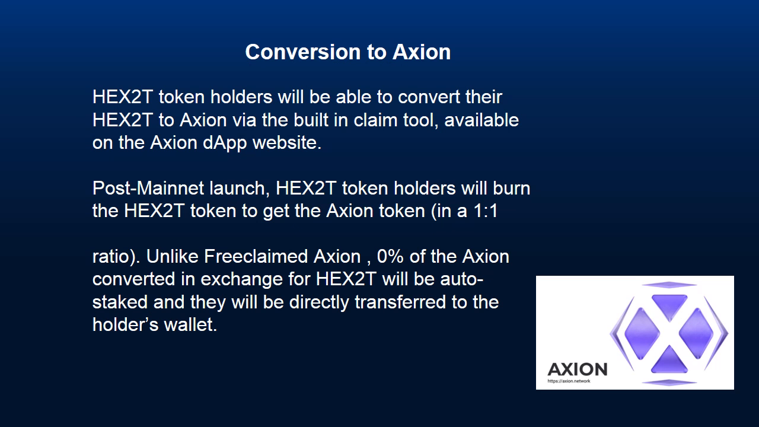Conversion to Axion. Hex 2T token holders will be able to convert their Hex 2T to Axion via the built-in claim tool, available on the Axion D app website. Post-mainnet launch, Hex 2T token holders will burn the Hex 2T token to get the Axion token, in a 1-to-1 ratio. Unlike free-claimed Axion, 0% of the Axion converted in exchange for Hex 2T will be auto-staked, and it will be directly transferred to the holder's wallet.